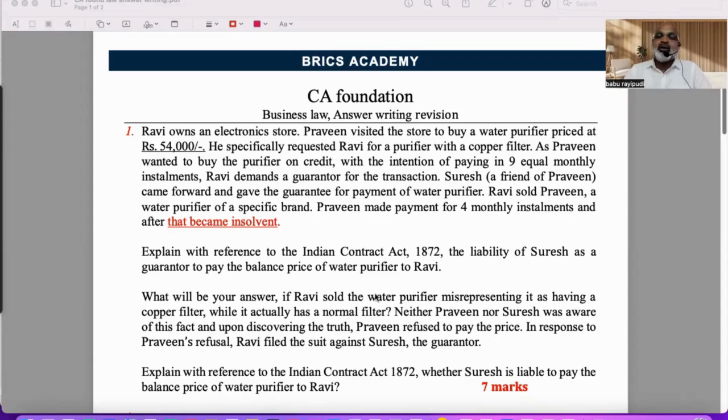Second important thing is my sincere advice to all of you: do not study any material in the market. Always study the material issued by the CA Institute, because it is more than sufficient. If you do not study the ICAI material, you will not know the legal vocabulary that is very important to write in the answers. You may frame the sentence generally, but you should use the terms that are important when it comes to the law subject.